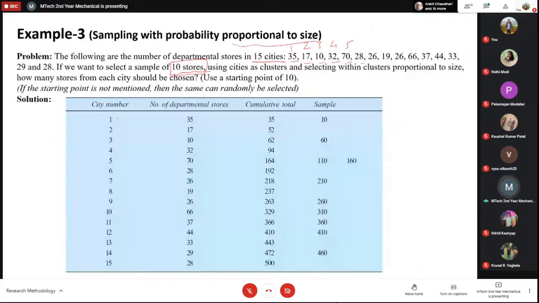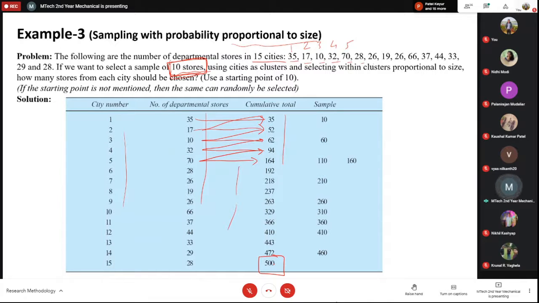First you do the city number 1 to 15 and you write the number of departmental stores. Then you do a cumulative total. So the cumulative total is 35, then 17 gets added, so it becomes 52. And then in this 52, if you add 10 more, it will be 62. If you add 32 more, it will be 94. If you add 70 more, it will be 164, and so on. So in total, if you add all these departmental stores, it comes out to 500 stores. So how many do you have to select? You have to just select 10 stores. So what is the best way?